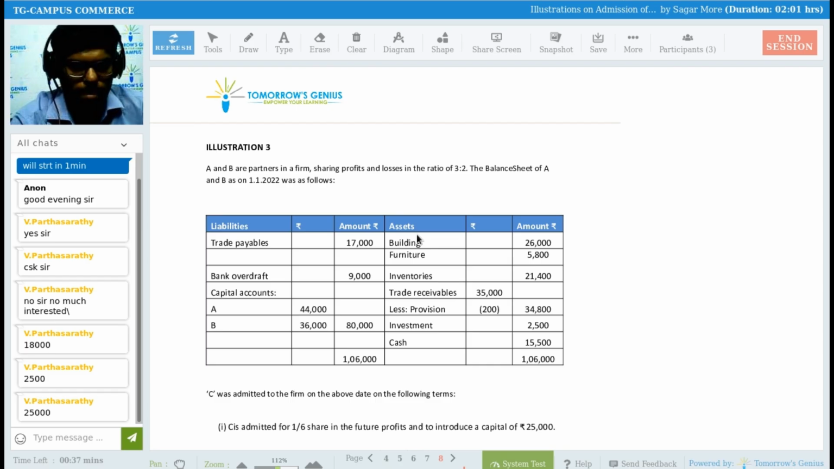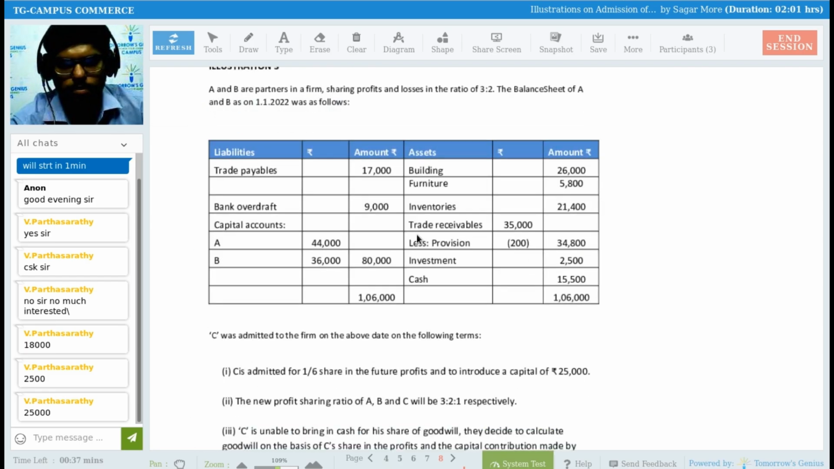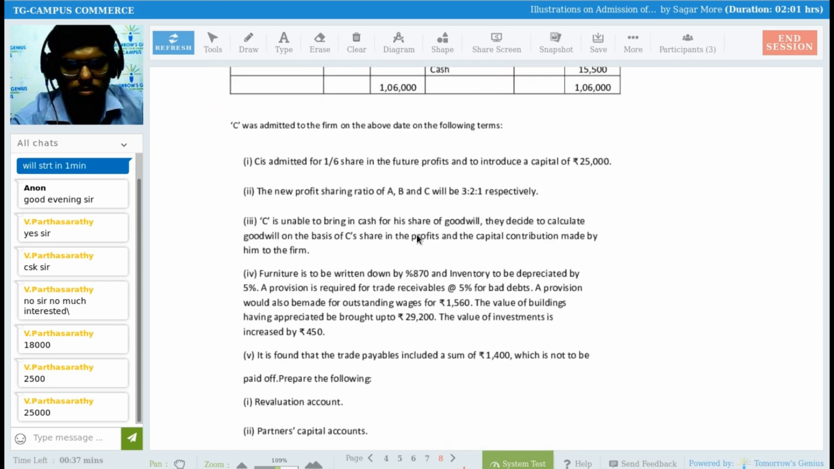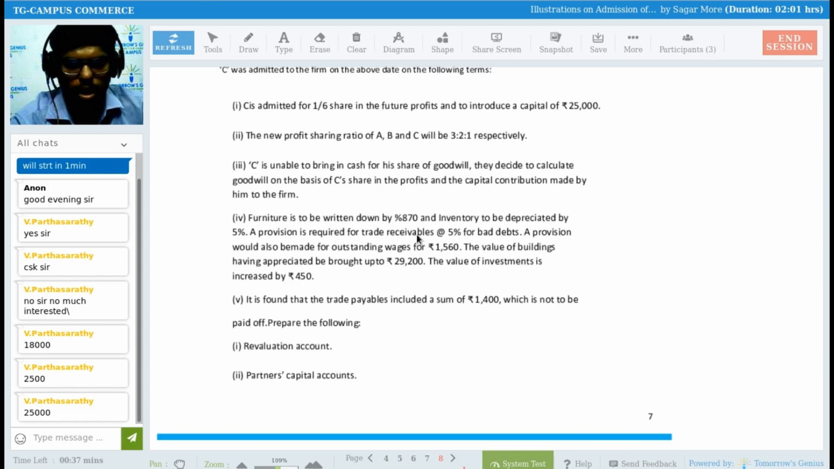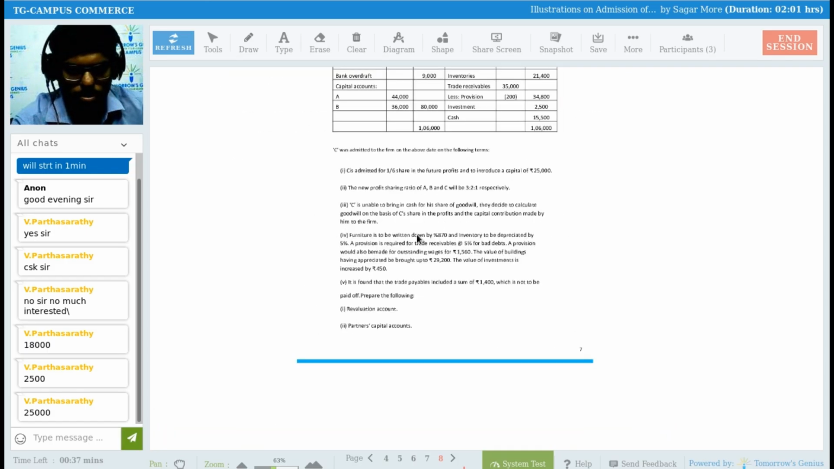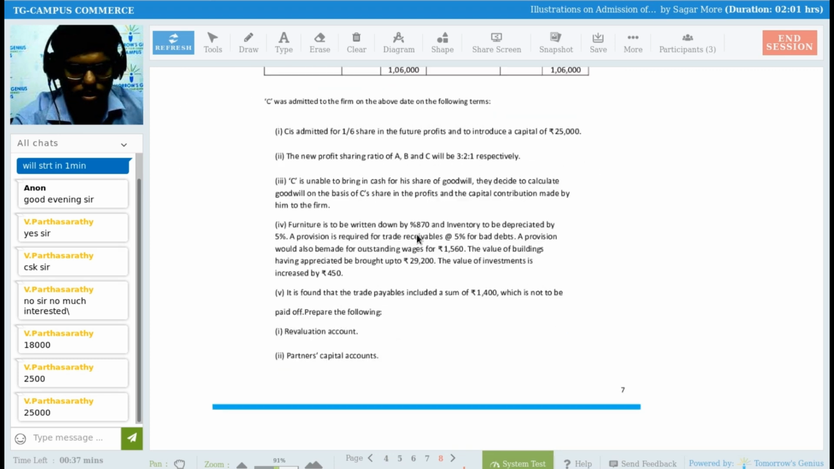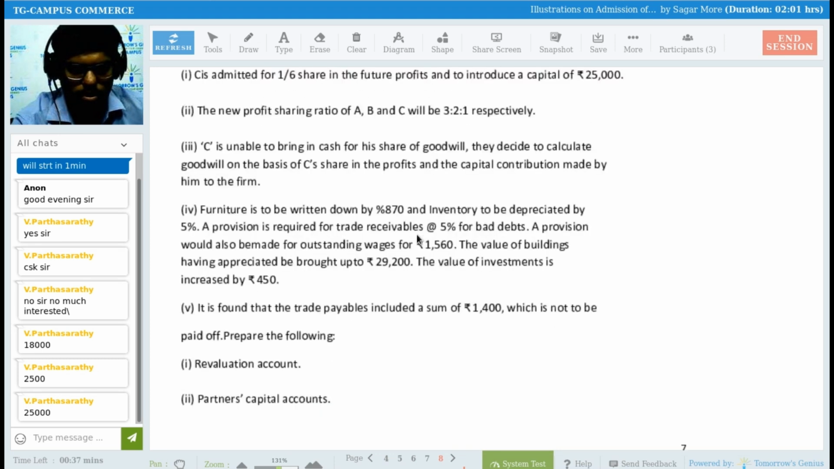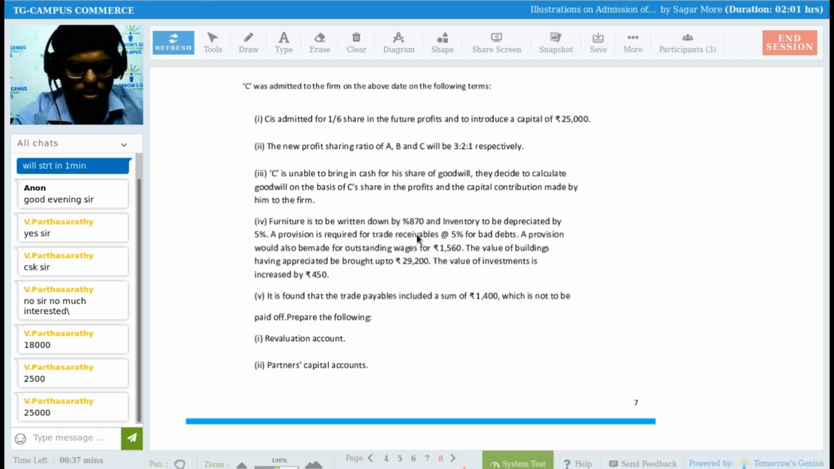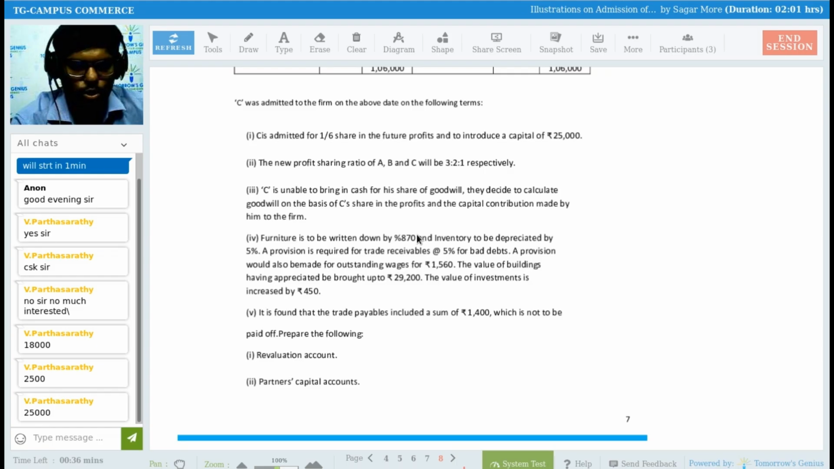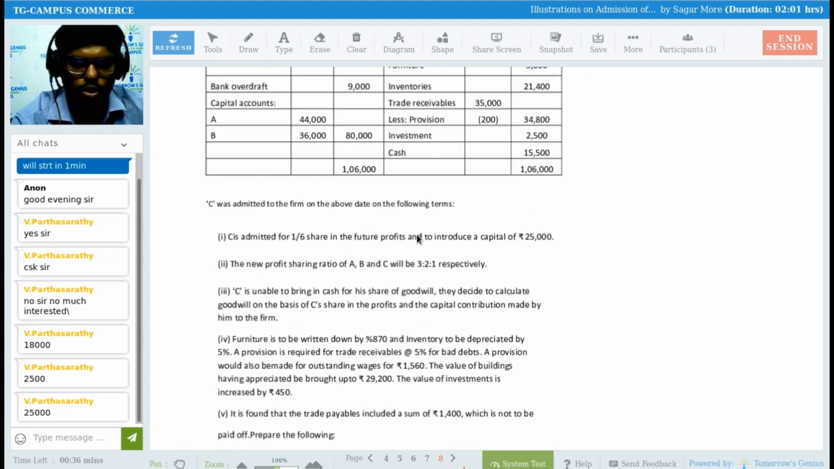Okay. Now see this question number 3. Sir, last question. Probably the last question for the day. You have to just see, they ask you to prepare the revaluation account and partners' capital account. Just go through this.